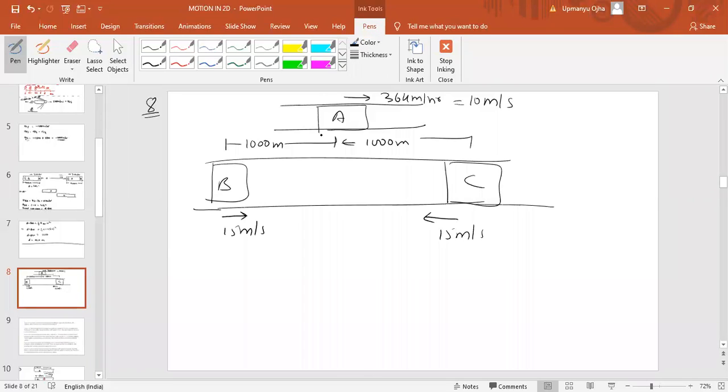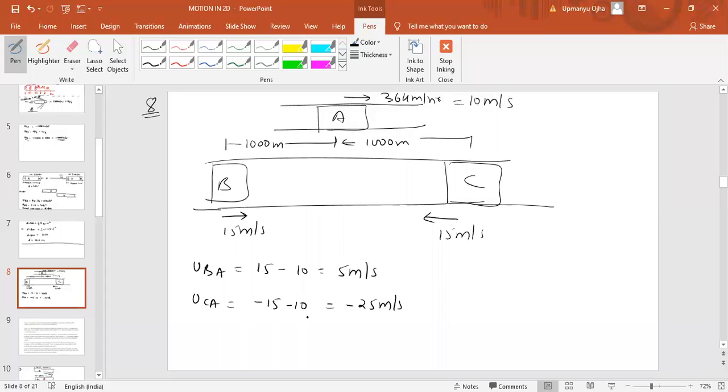If I take A as the observer, what is the velocity of B with respect to A? That is 15 minus 10, that is 5 meters per second. Similarly, the velocity of C with respect to A will be how much? That would be equal to minus 15 minus 10, meaning minus 25 meters per second. Why minus? Because the left side we have taken as negative and the right side as positive.